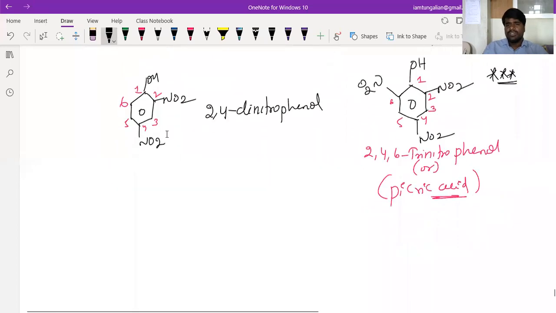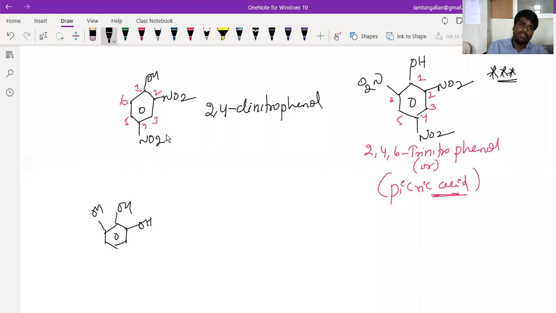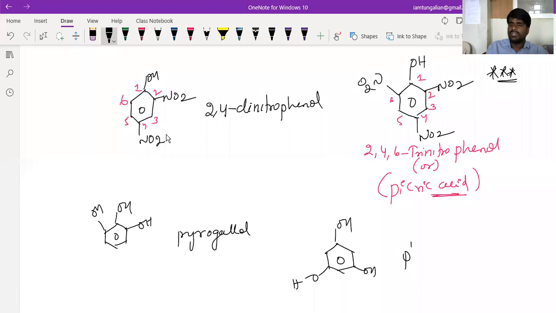Are you getting it? So some trihydroxy derivatives are there, beta. Suppose I write something like this, these are called trihydroxy derivatives. This you call pyrogallol. What do you call it? Pyrogallol. If I write something like this, this you call phloroglucinol. What do you call it? Phloroglucinol.